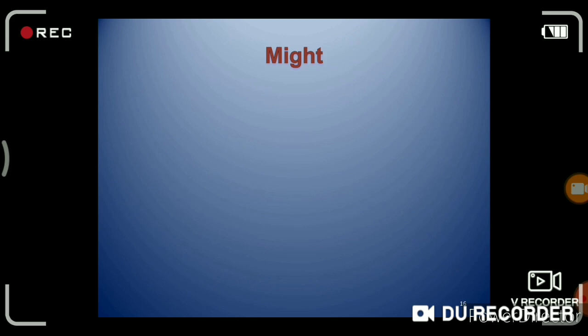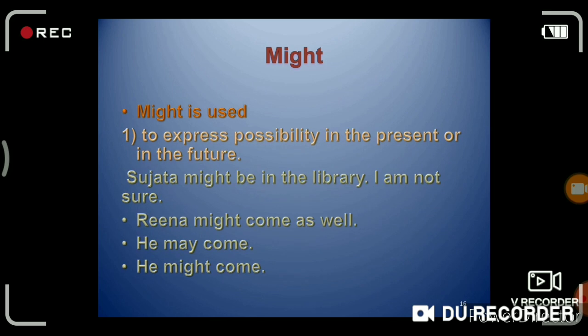The next is might. Might is the past form of may, and might is used to express possibility in the present or in the future. For example, Sujata might be in the library, I am not sure. Rina might come as well. He may come. Yes, he might come. This means might is the past form of may.